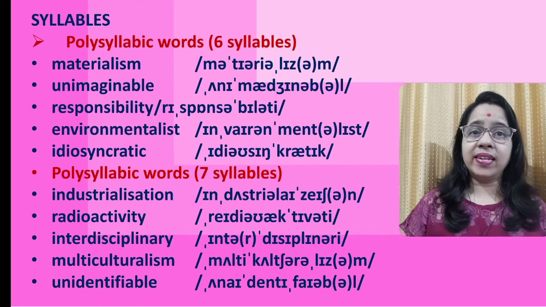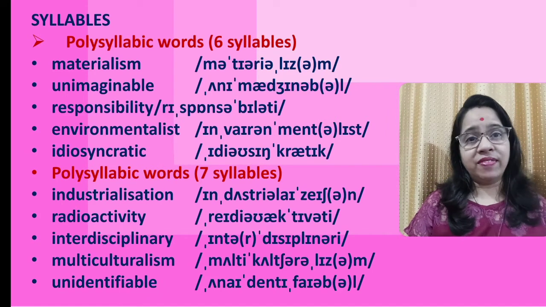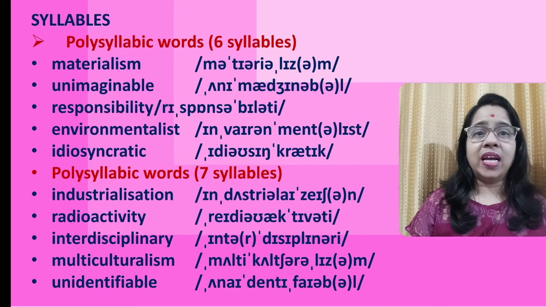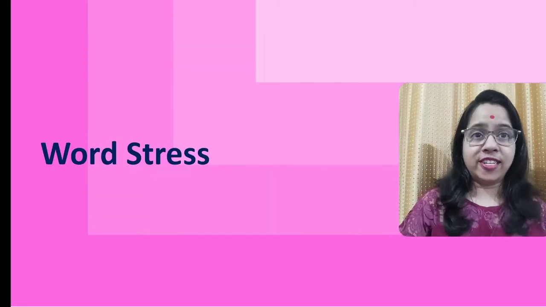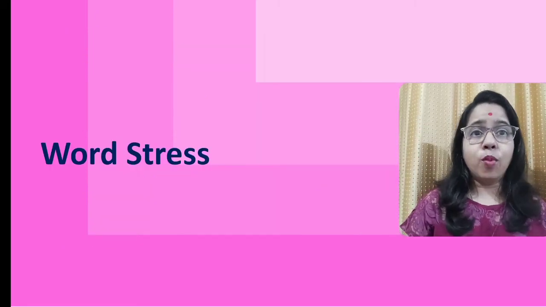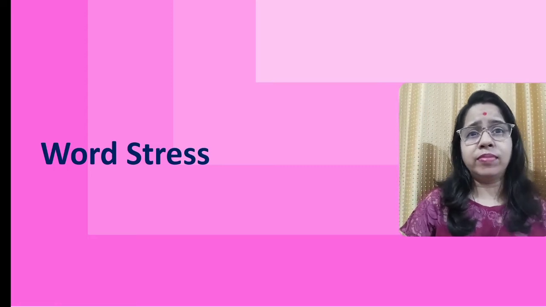Polysyllabic words having 7 syllables. Industrialization, radioactivity, interdisciplinary, multiculturalism, and unidentifiable. Thus, to say, word stress means when a word has more than one syllable, not all syllables are pronounced with the same degree of force.